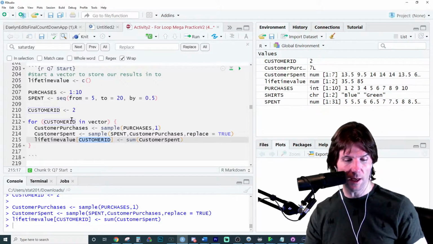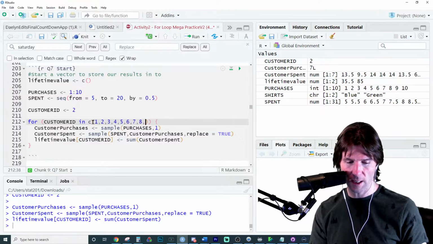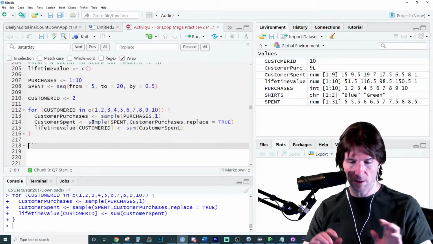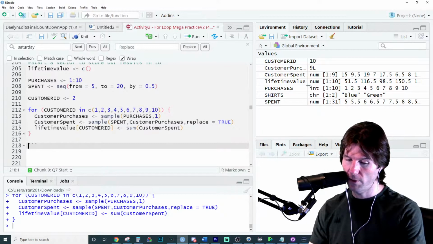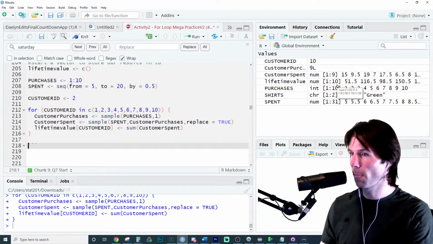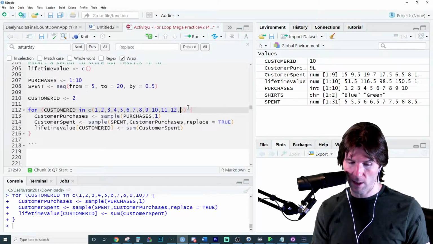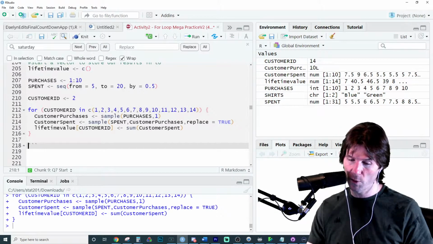Kind of, I could do that. If we did that, we'd have to go right here and do this. That's not enough, but you're on the right track. That'll generate for me 10 customers. And if you go to lifetime values, we generated 10 customers. We need to go to 50,000 though, so that's going to take a while. You see now we generated 14 customers.